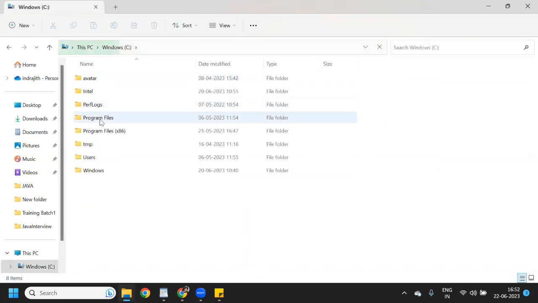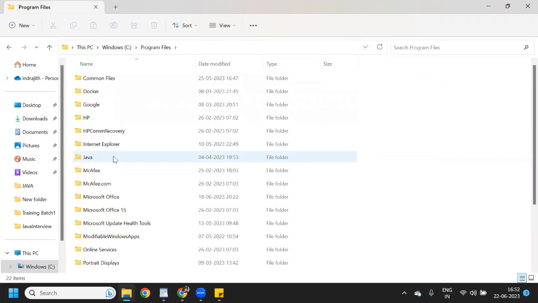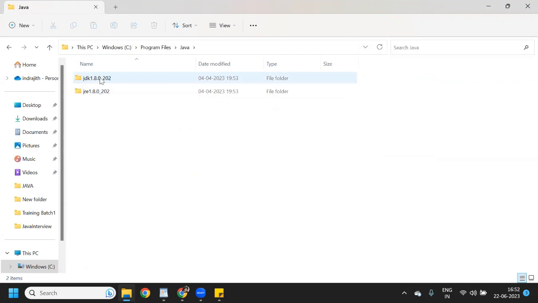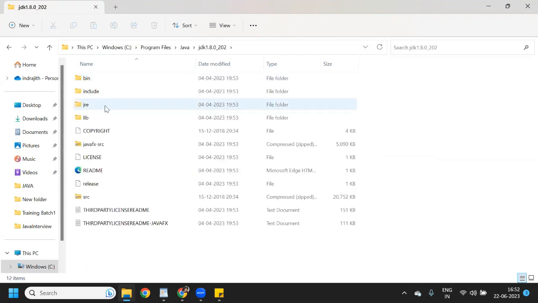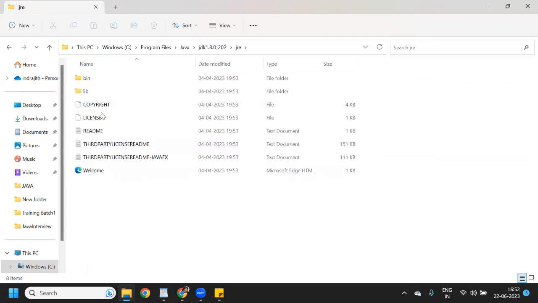In the C drive, program files. See, whenever you install Java, automatically this folder will be created in your C drive program files. Once you open it, this is the JDK. Under JDK, you will be able to see this JRE. JRE is nothing, it's just jar files, a collection of programs.